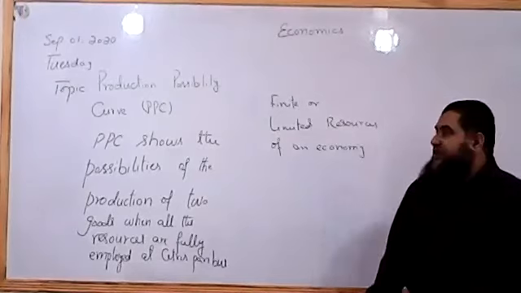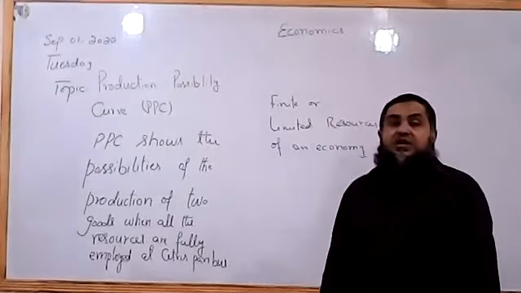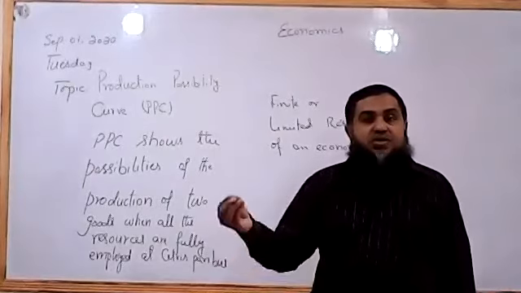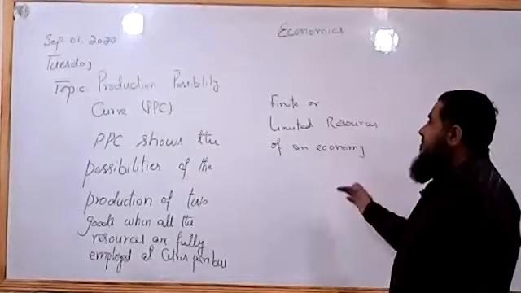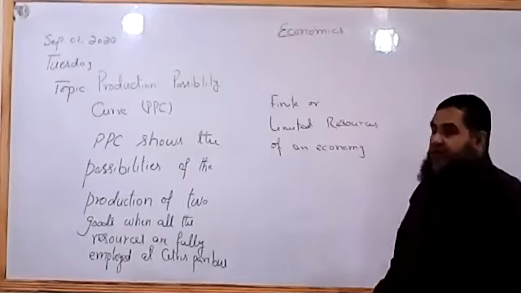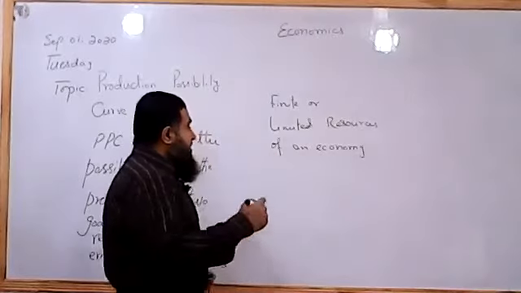For simplicity, to draw the PPC, we assume that only two types of goods are produced by employing all the factors of production in the economy. It is going to show us the two types of goods which are produced.